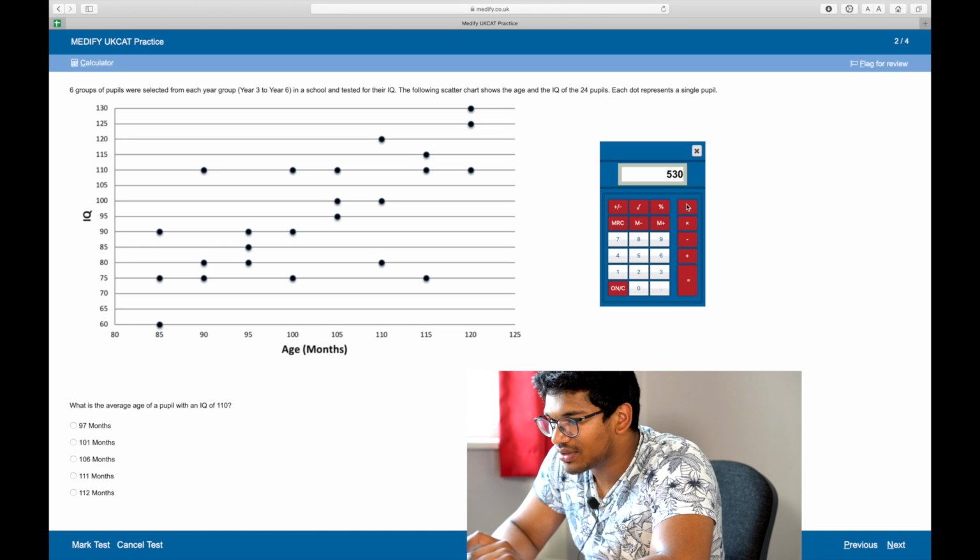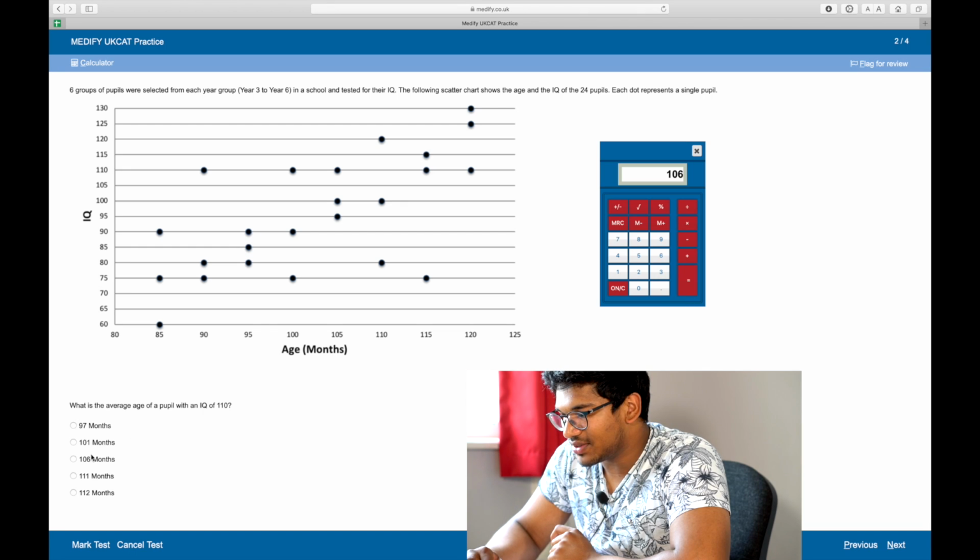Equals, then I have 5 kids in total. Yeah, 1, 2, 3, 4, 5. Divide it by 5. I should get 106 months, that's the average.